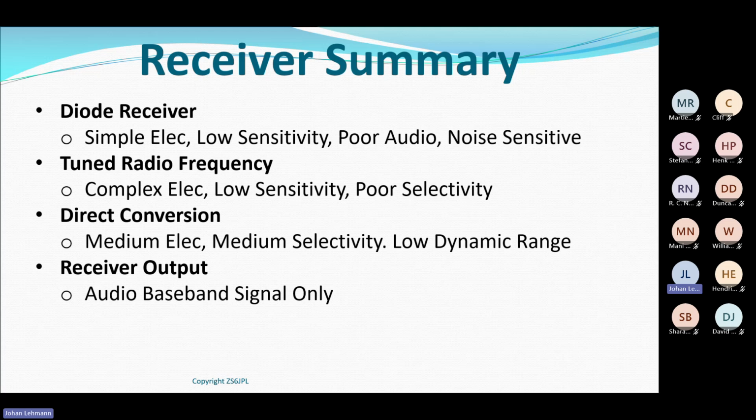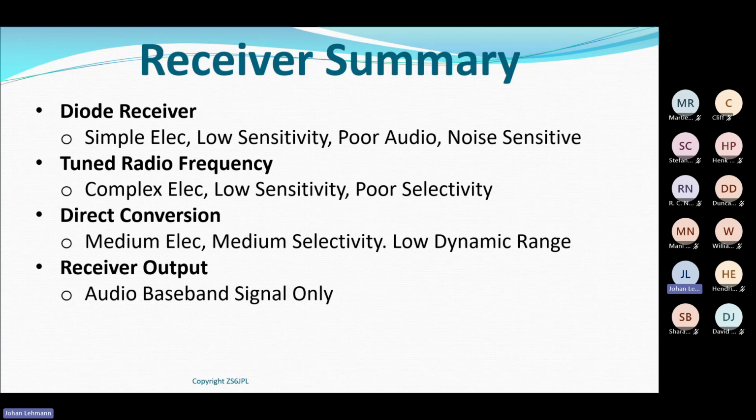Direct conversion receivers are of medium complexity electronics. Selectivity is medium, but they have very low dynamic range. Even with that variable gain amplifier that I showed you in the circuit, the dynamic range is still not brilliant on a direct conversion.